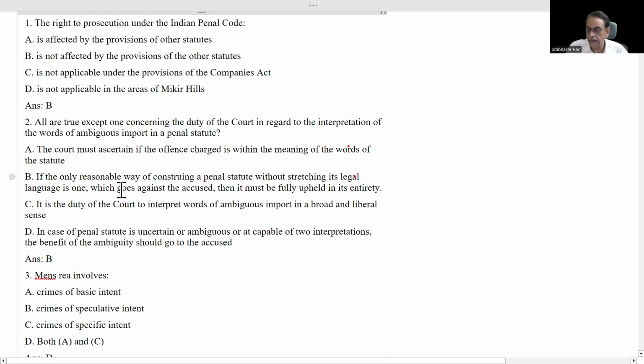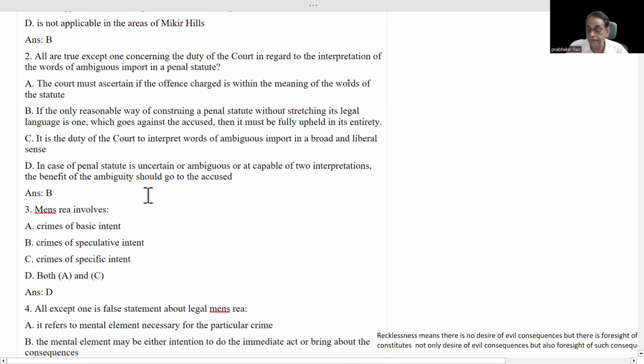Yes, it is true. If the only reasonable way of construing a penal statute without stretching its legal language is one which goes against the accused, then it must be fully upheld in its entirety. It is totally wrong. Which goes against the accused is the wrong statement. It should be which goes in favor of the accused. Whenever there is an ambiguous word, the court must interpret that word in favor of the accused, not against the accused. That's why the answer for this question is B.